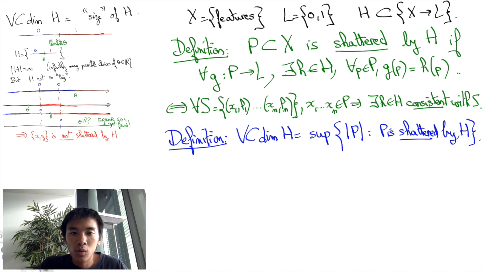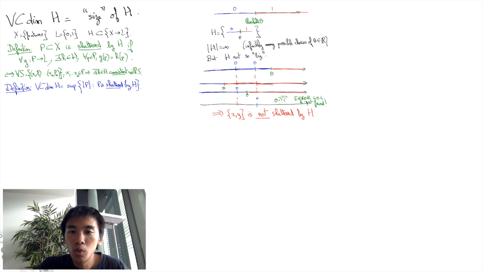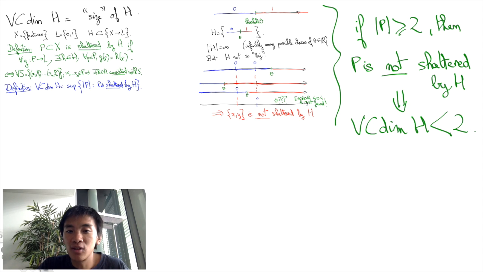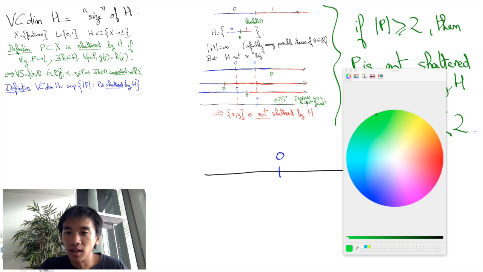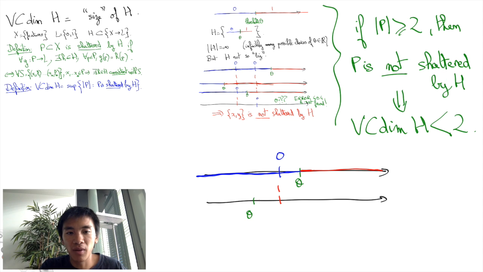Getting back to our threshold classifier example, we have shown that no 2-point set is shattered. Thus, the VC dimension of H is necessarily strictly less than 2. However, evidently, any 1 point is shattered. Indeed, by putting the threshold on the left, I can set its label to 1, and by putting the threshold on the right, I can get it to 0.